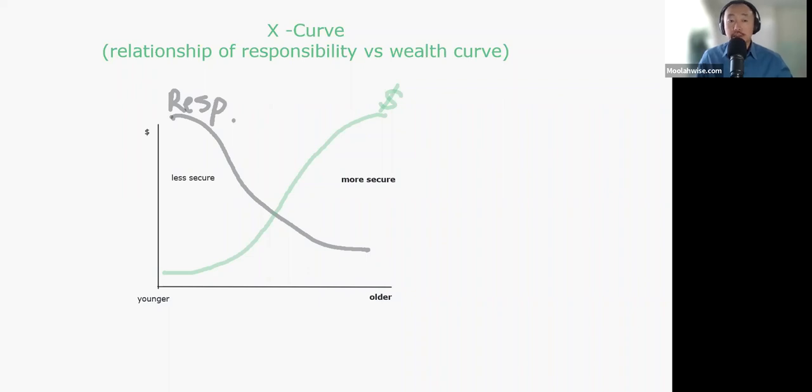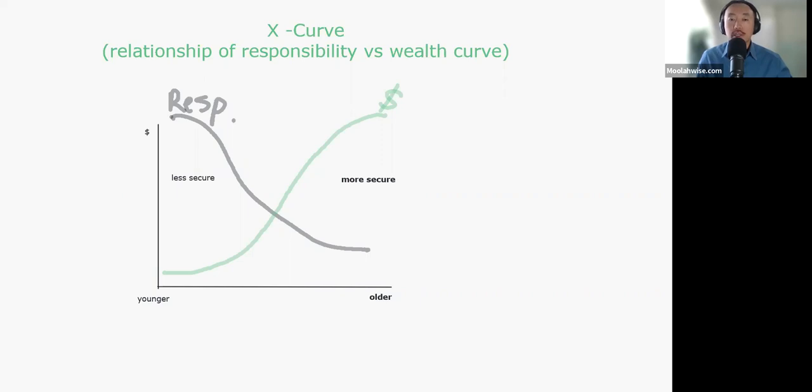Okay, so the first line is the gray line. Again, I'll explain each line more in depth as I go through this presentation. But the gray line just represents your responsibility. So when you're younger, you have a lot of responsibility, and this line decreases, right? But at the same time, you will also start to build your wealth, right? When you start to build your wealth, then you save and invest and allow your money to compound. And when it compounds, then it will grow for you. So that's what is depicted by the green line. So as you age, your assets and your money start to compound and start to grow.